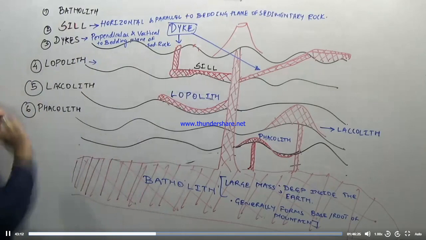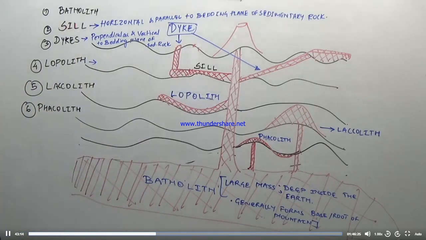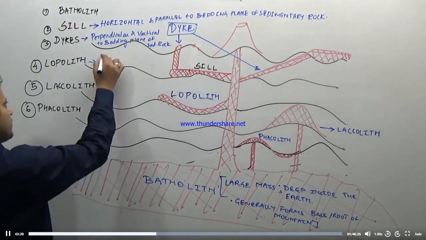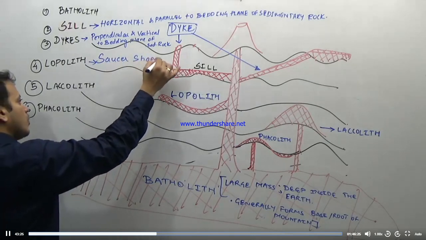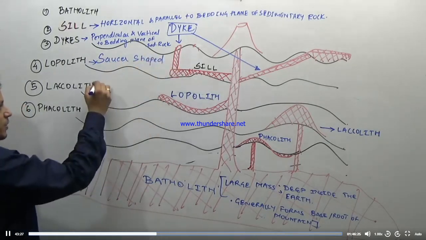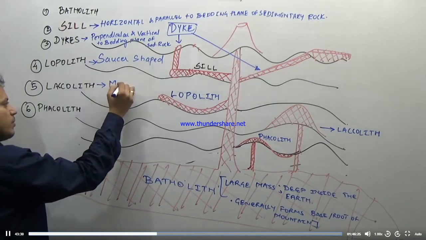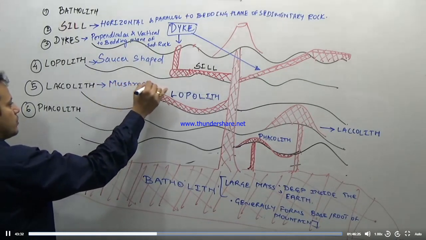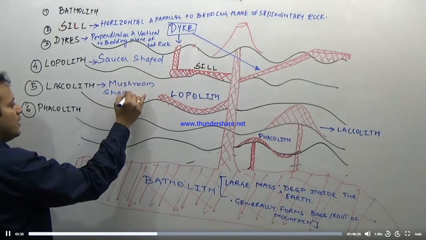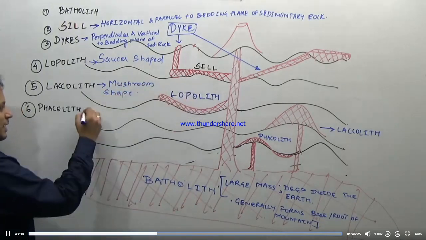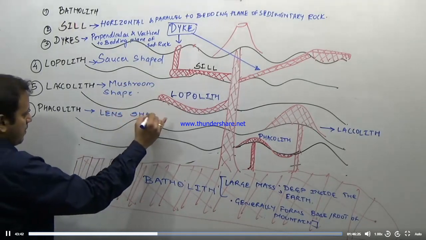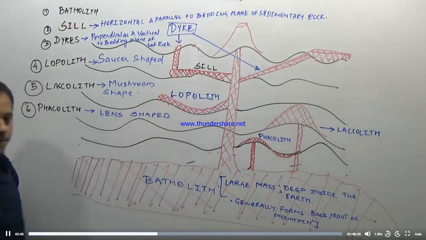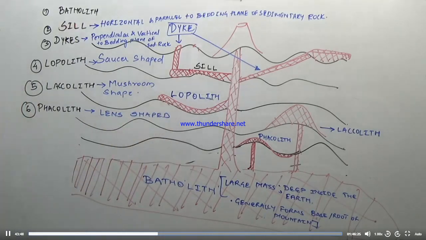What is lopolith? Lopolith, again a saucer shaped depression. What is laccolith? Mushroom shaped. But you remember it has a pipe from below. What is a phacolith? It is lens shaped intrusive igneous rock.